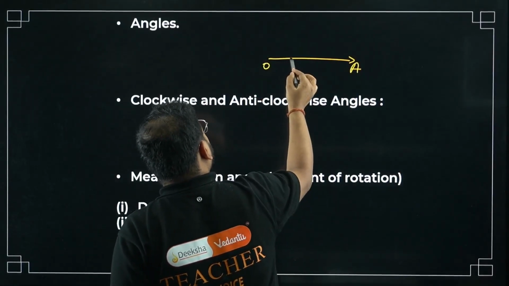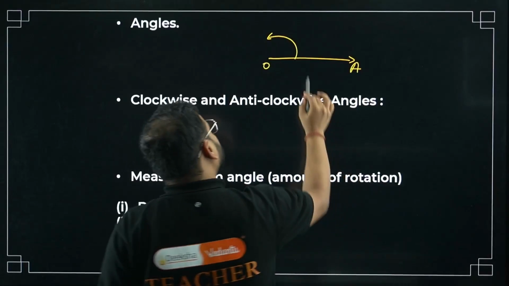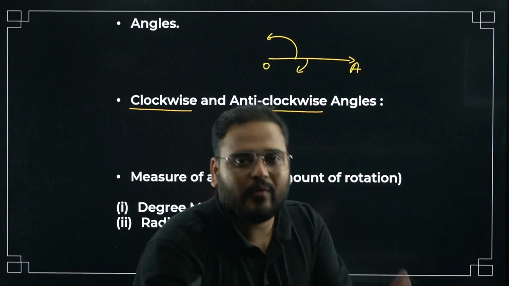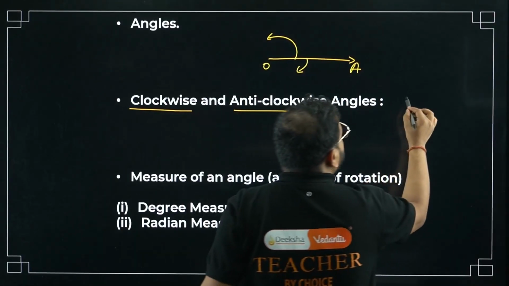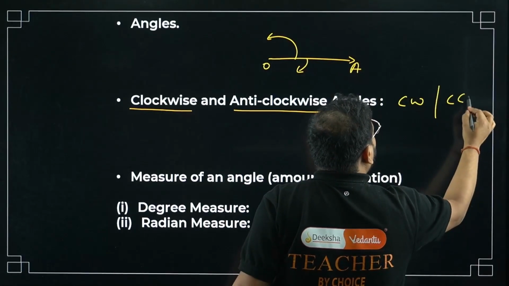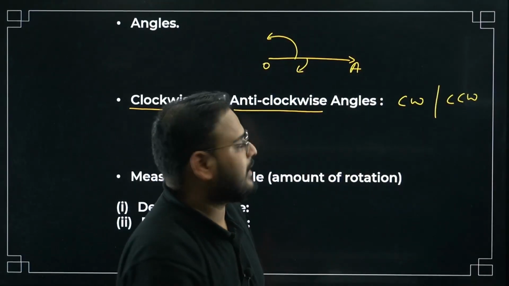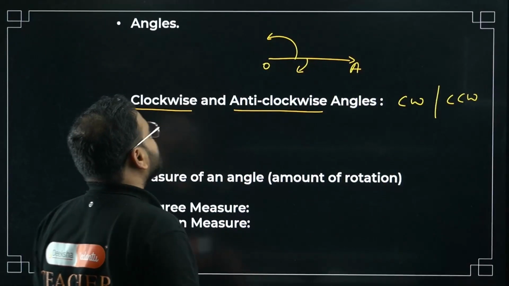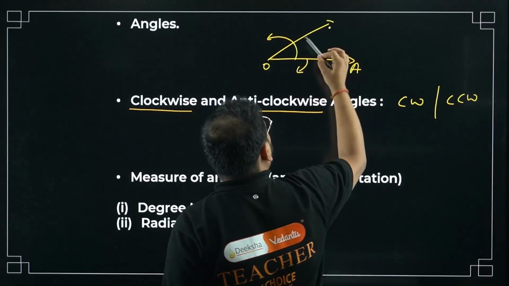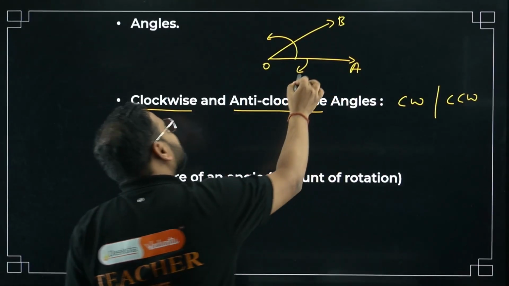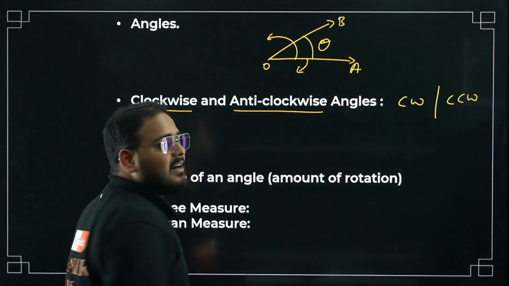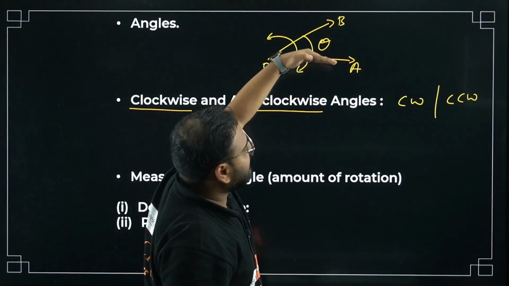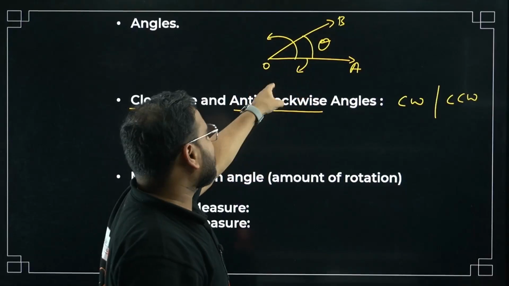If you rotate, I can rotate it like this, bacha, or I can rotate it like this. Both are correct, no? One is called clockwise, the other is called anti-clockwise or counterclockwise. We write CW for clockwise and CCW for counterclockwise. Anti-clockwise and counterclockwise are the same thing. Now when you take this line over here till this point, let's call it B, then this is called an angle: the measure of rotation, how much you have rotated this arm from the reference line to the next end.